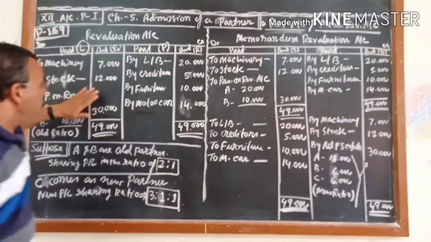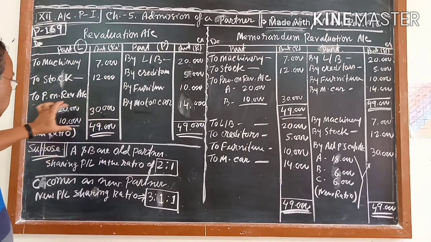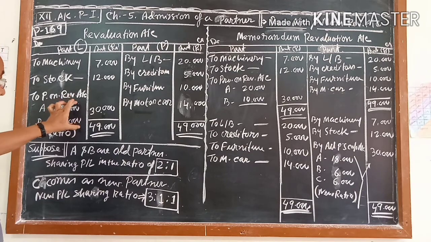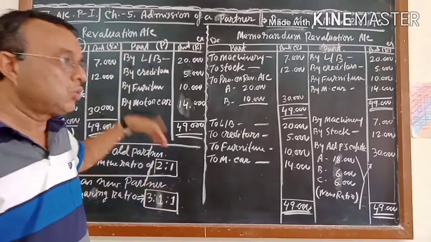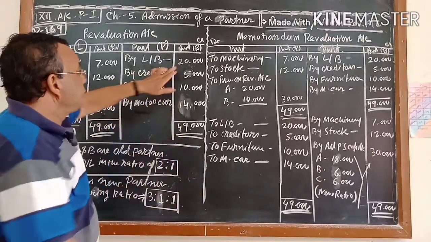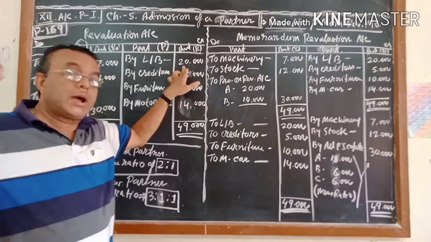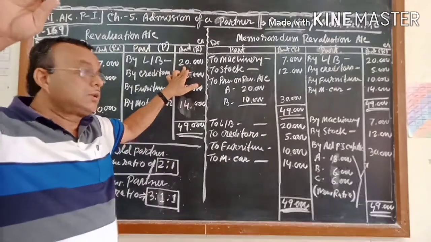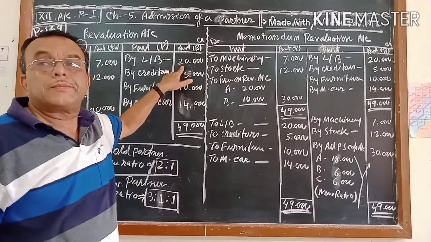All of you know, if you do the revaluation account and give the effect to Mr. A and B, then when you prepare the new balance sheet after the revaluation account, you will write land and building, suppose it was 1 lakh, now you will write 1,20,000.